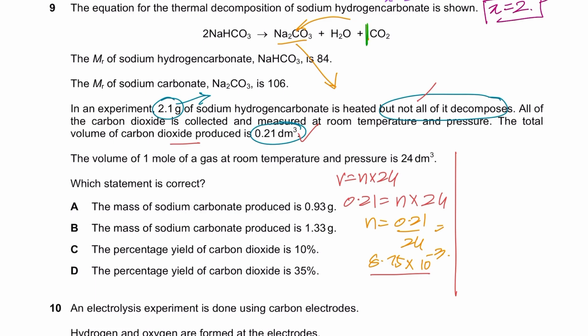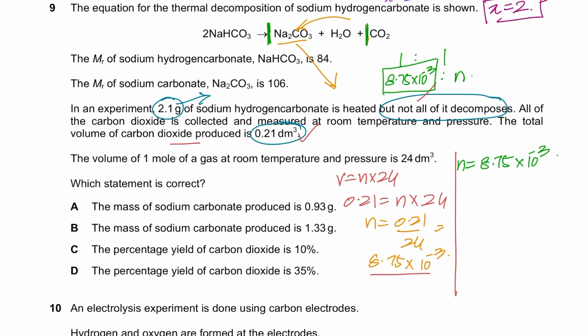We know that the ratio between carbon dioxide and sodium carbonate is 1:1. That means if there is one carbon dioxide, there will be one sodium carbonate. And if you have 8.75 into 10 raised to the power minus 3 moles of carbon dioxide, how many moles of sodium carbonate would there be? Obviously the same exact number. So moles of sodium carbonate is the same, 8.75 into 10 raised to the power minus 3.